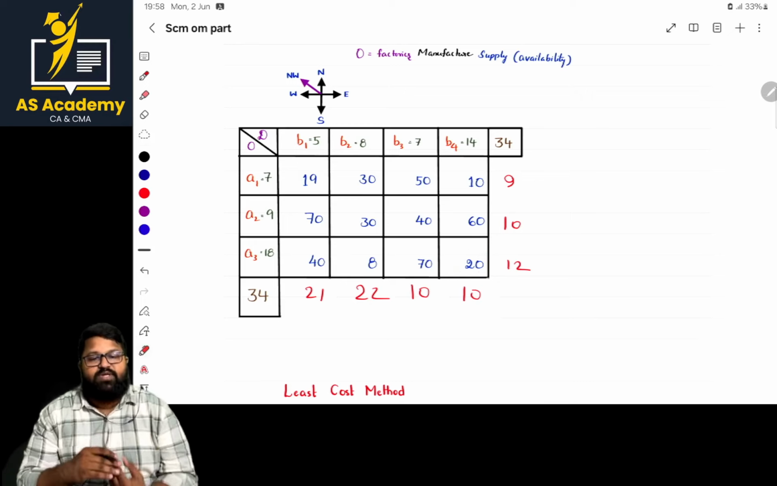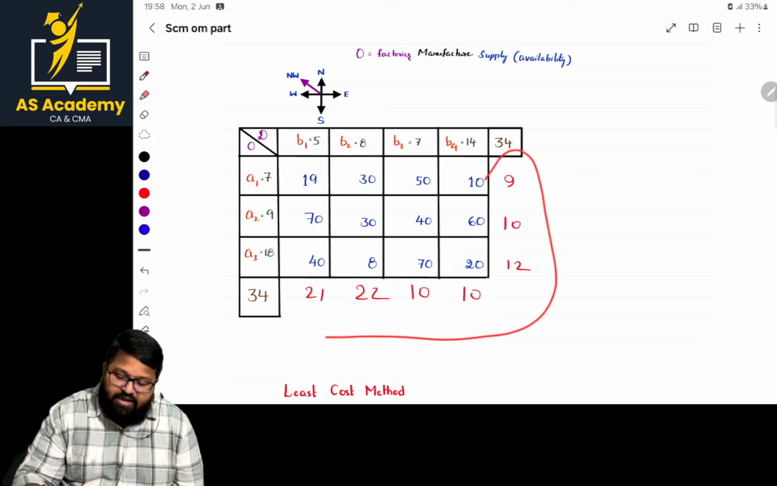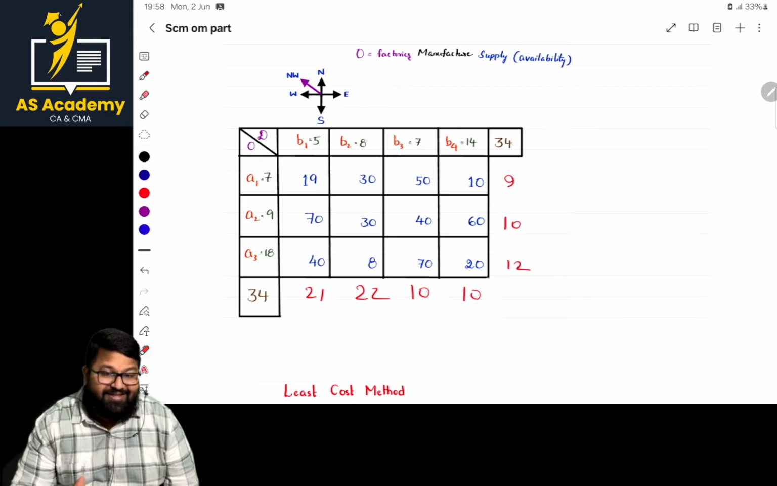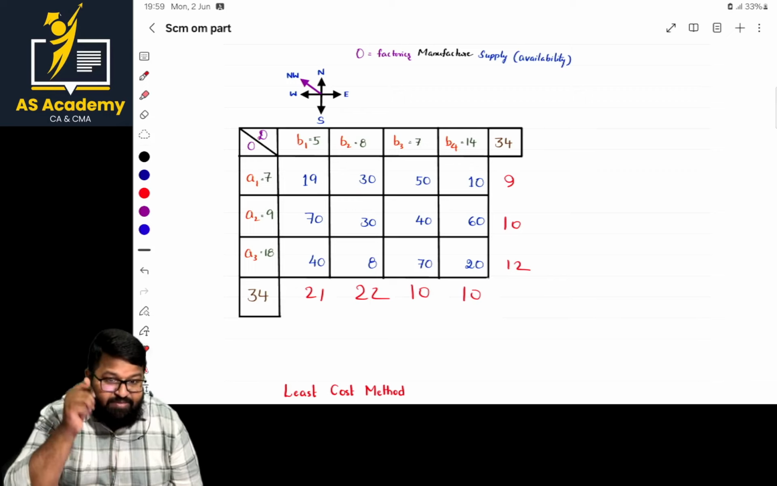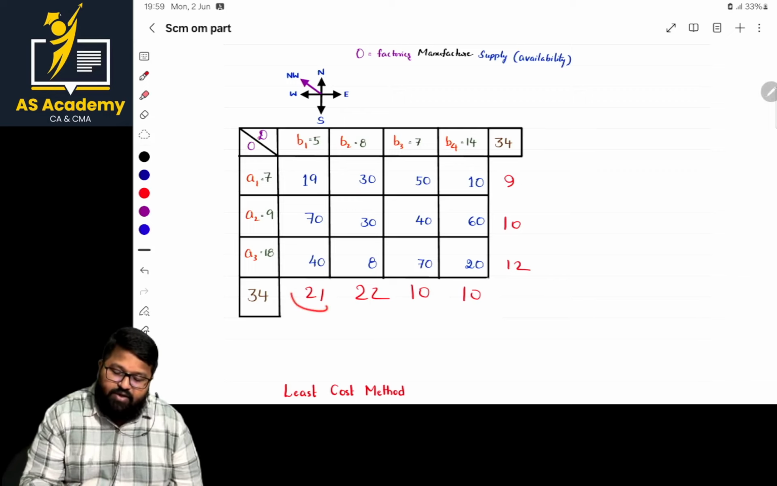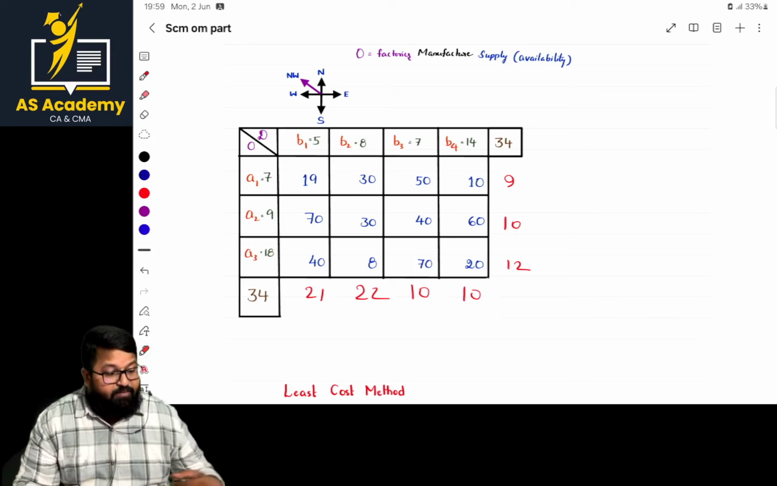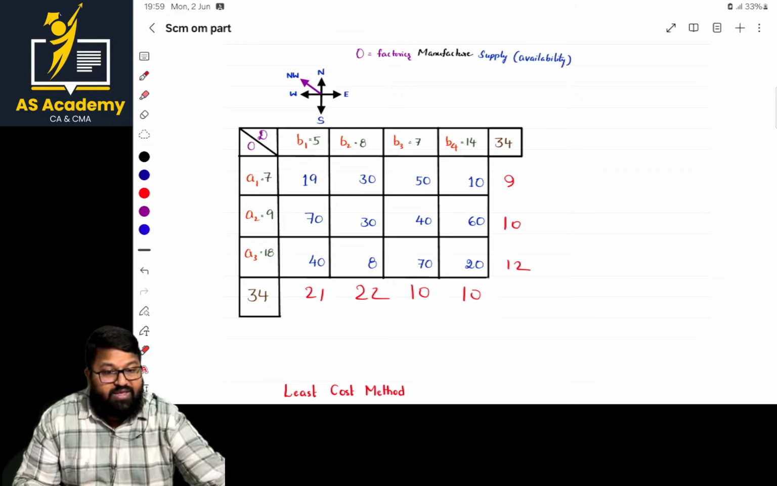What is the next step, sir? Of all these penalties, I want you to identify the highest penalty. What do you have to identify? Highest penalty. Sir, what is the highest penalty? 21 or 22? 22. Superb, sir. If there is only one penalty, we are very happy. But there can be scenarios where there are multiple.